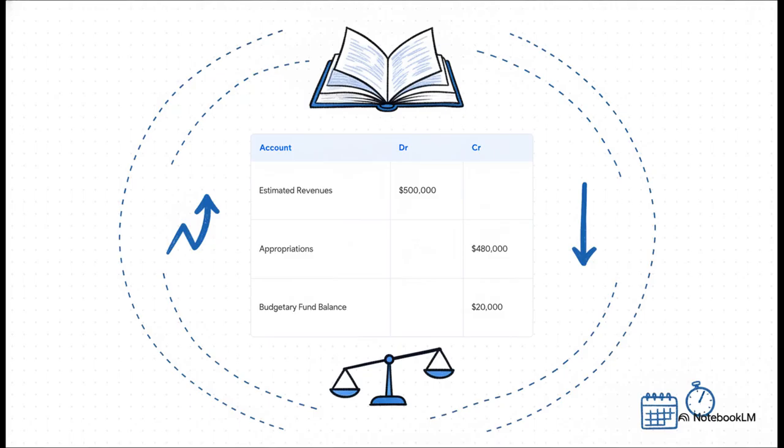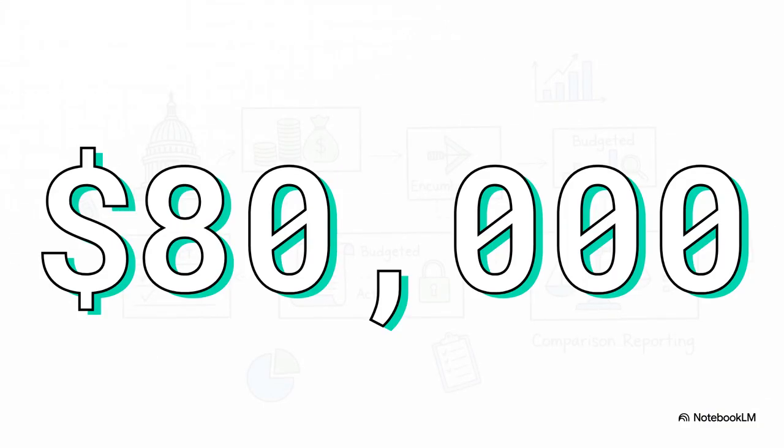But notice what is happening here based on our framework. There is no liability yet, none. These are purely temporary budgetary control accounts. This entry establishes the legal spending authority for the year, but it does absolutely nothing to affect actual revenues or actual expenditures. Fast forward a few months into the year, and the city of Clearwater realizes it needs some new equipment. So the city officially issues a purchase order for this equipment in the amount of $80,000.